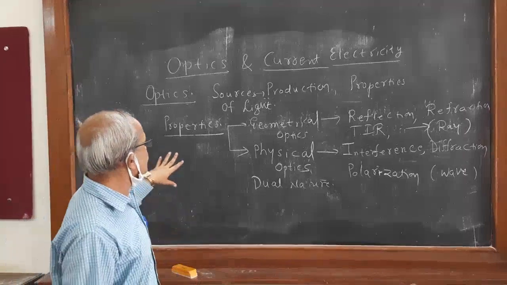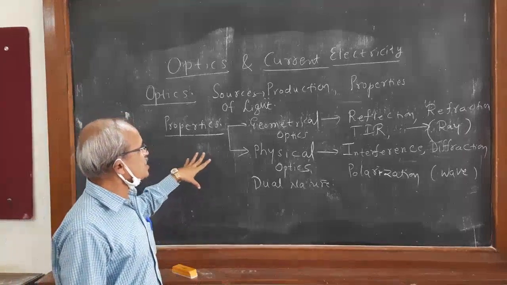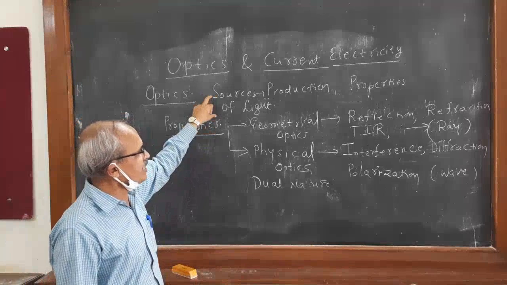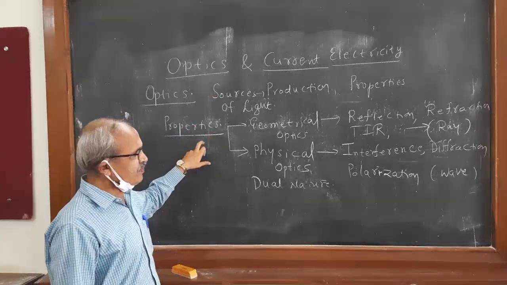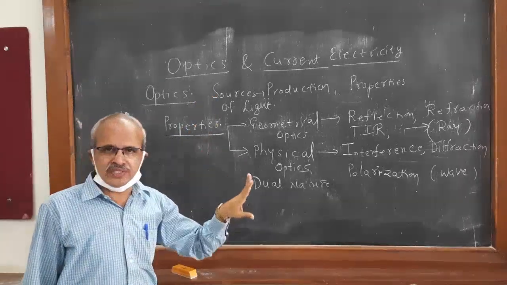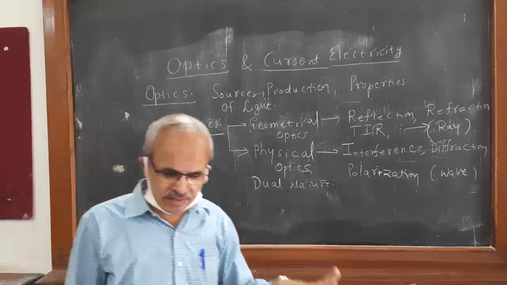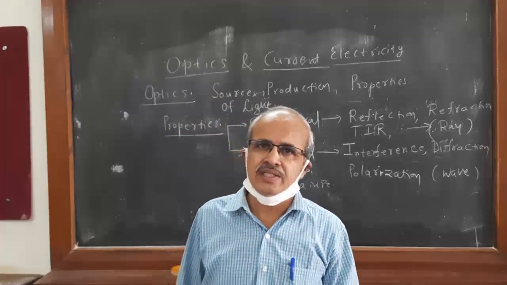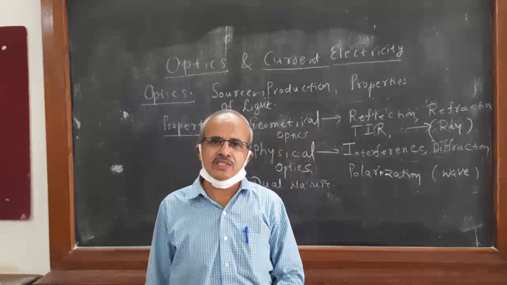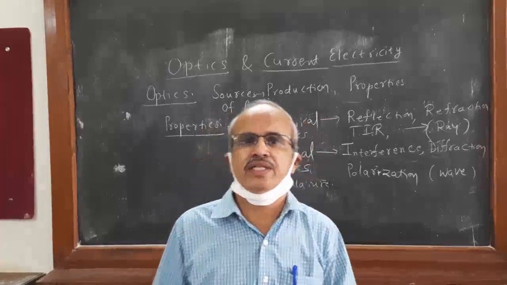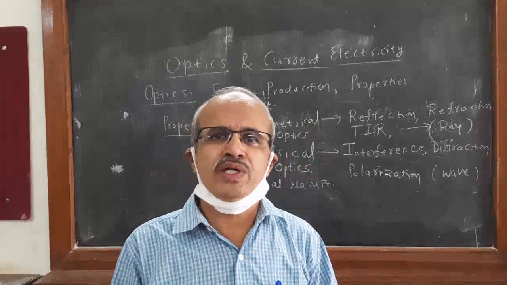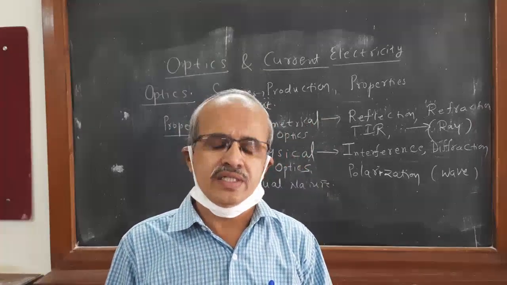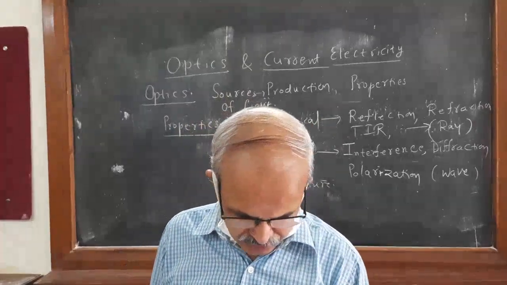What is optics, what are the sources of light, what are the properties of light. If they are not clear, we are sending you this video, so think over it and see it again and again. If you have not understood, you can ask questions through messages.